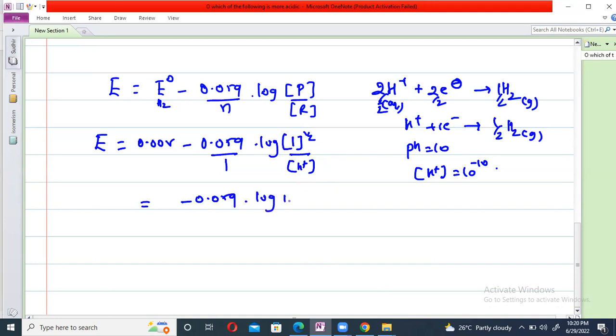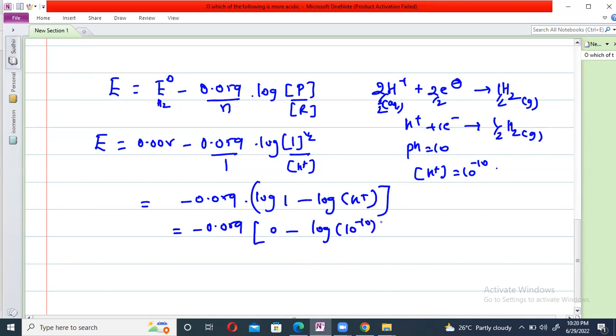So I will get log 1 minus log of concentration of H plus ion. And you know this log 1 value is equal to 0 minus log of H plus, which is 10 to the power of minus 10. Minus into minus becomes plus, 0.059 into plus 10, and log 10 value is 1.